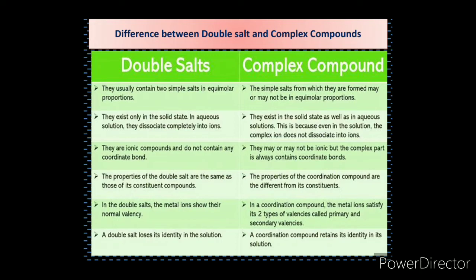Double salt loses its identity in the solution, but a coordination compound retains its identity in its solution. So these are the major differences between double salts and complex compounds.